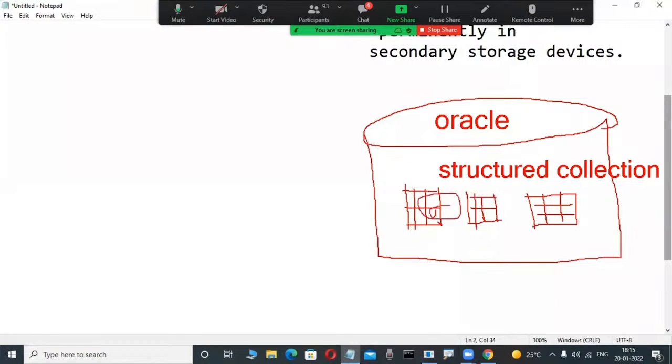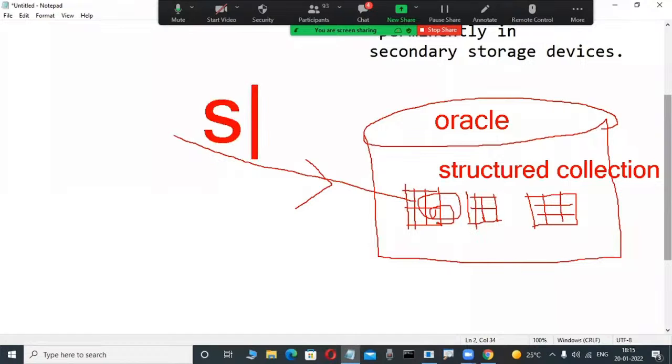Once a structured collection of data is there, we operate on this data using some language. What is that language? Maybe anybody has an idea? SQL, Structured Query Language. Through this language we operate on the structured data in relational databases. But MongoDB and those types of databases are different. SQL is not there. There is no SQL.